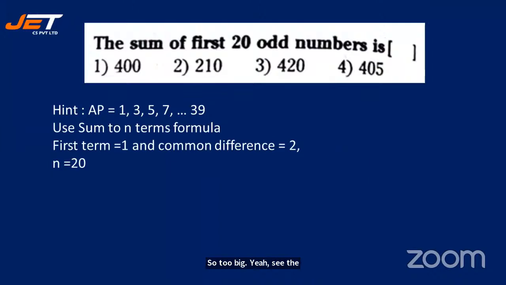See the next question. The sum of first 20 odd numbers is dash. So hint, one in AP, 1, 3, 5, 7, and so on till 39. Use sum to n formulas. First term is 1. What is odd number? 1, 3, 5, 7. Isn't it? Right. So here first term is 1. Common difference is T2 minus T1, 3 minus 1, 2. So n is 20. Use the sum to n formula and give me the answer.